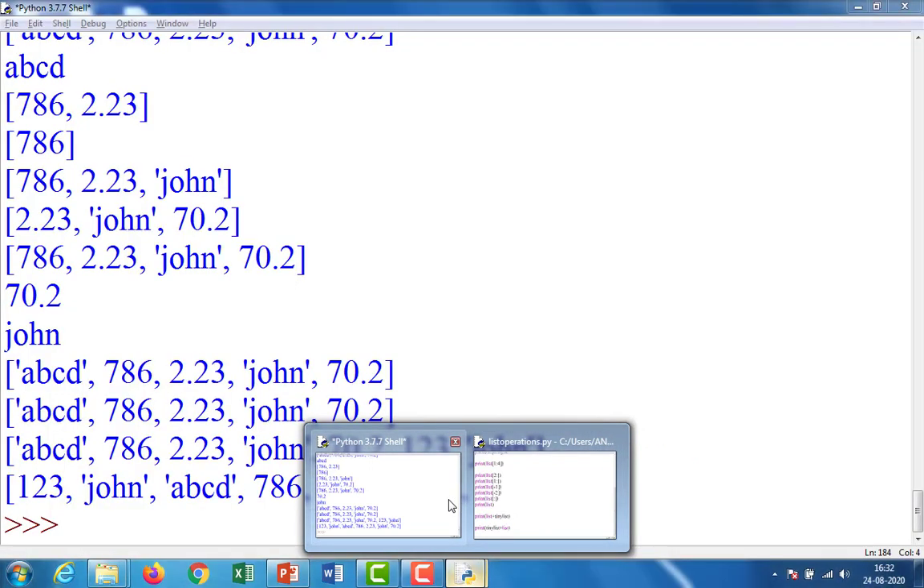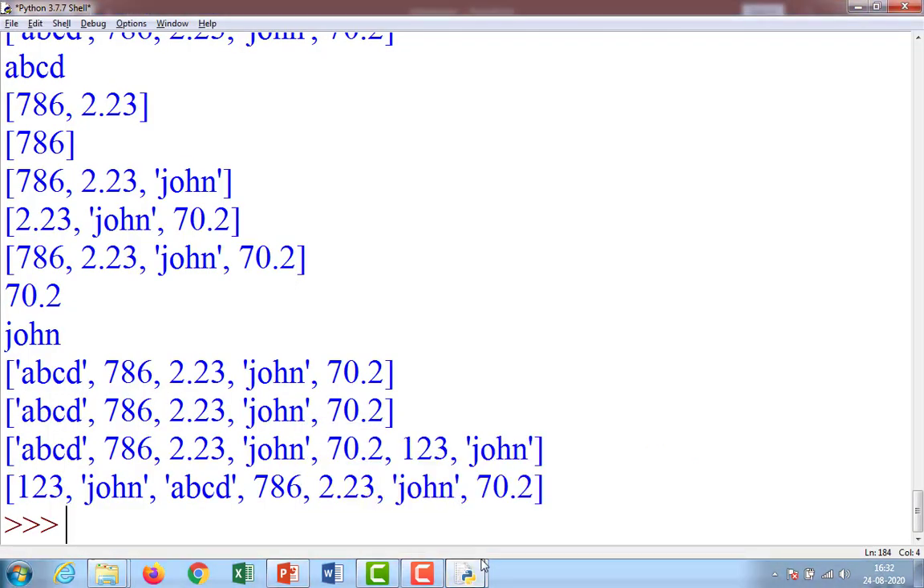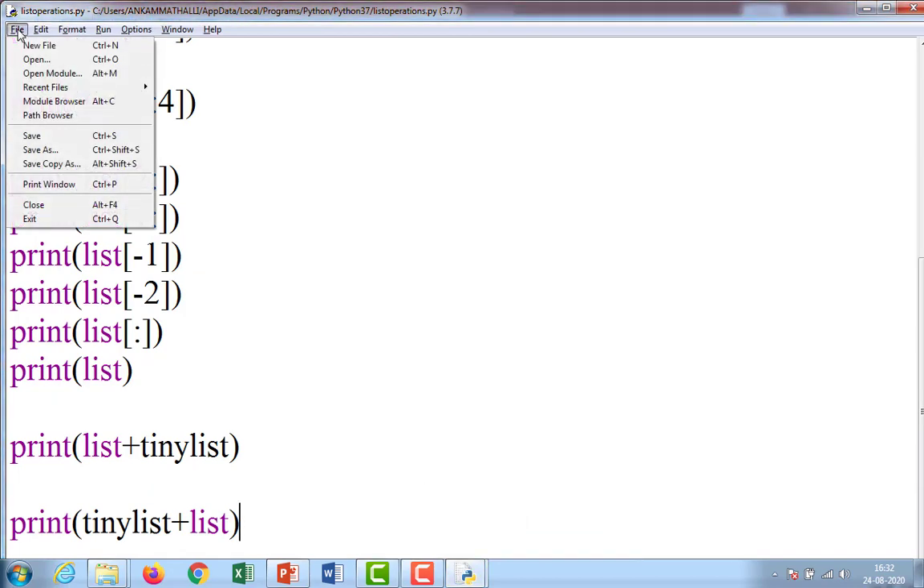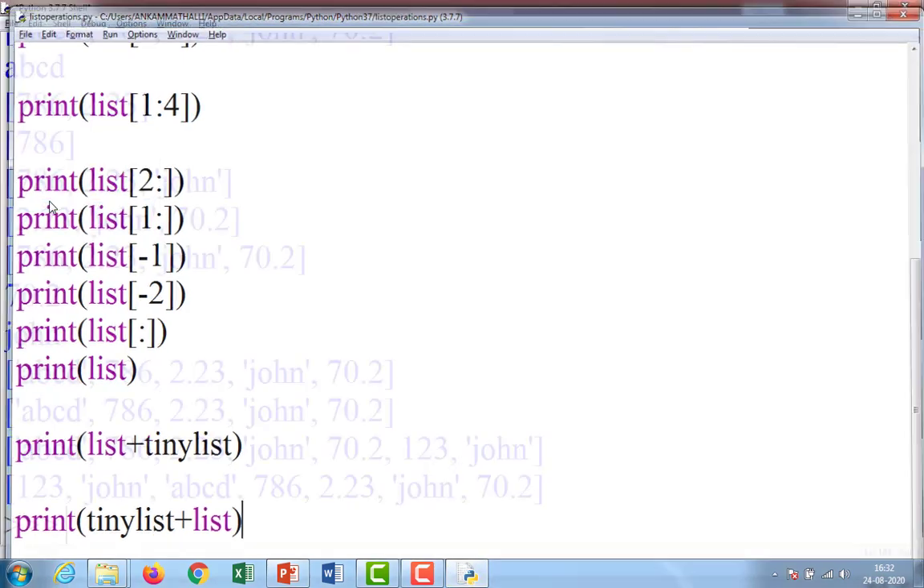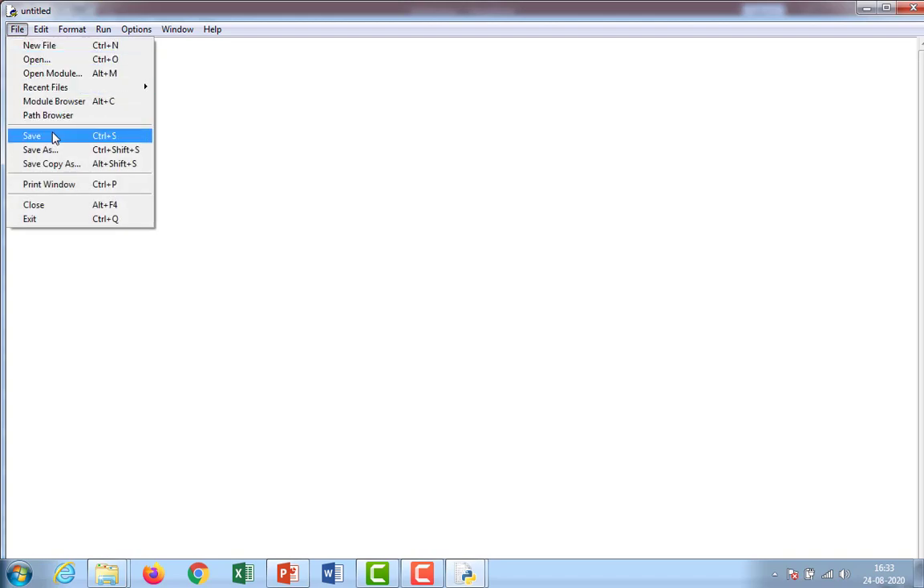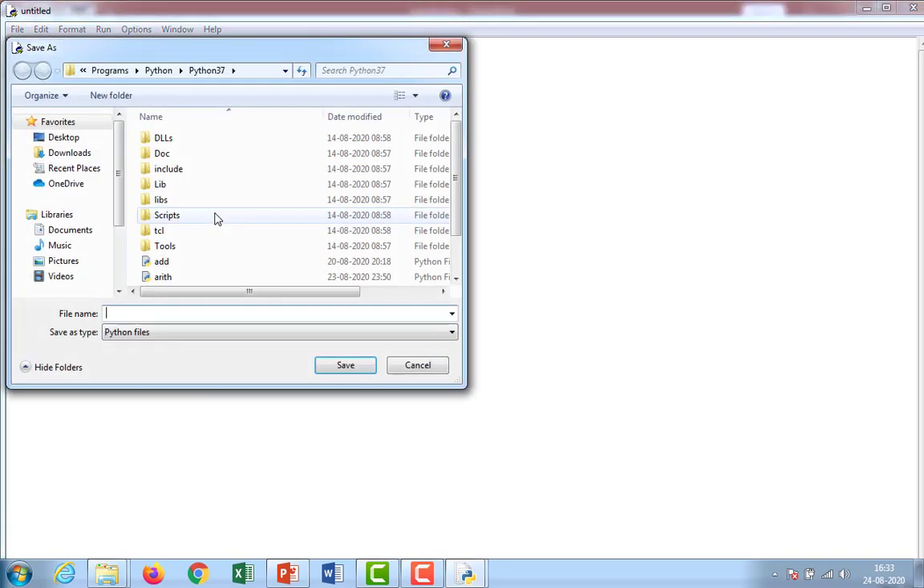Python shell. It is better to close this previous list operations. File, close. Next, file, new file, file, save, tuple operations dot py, enter.